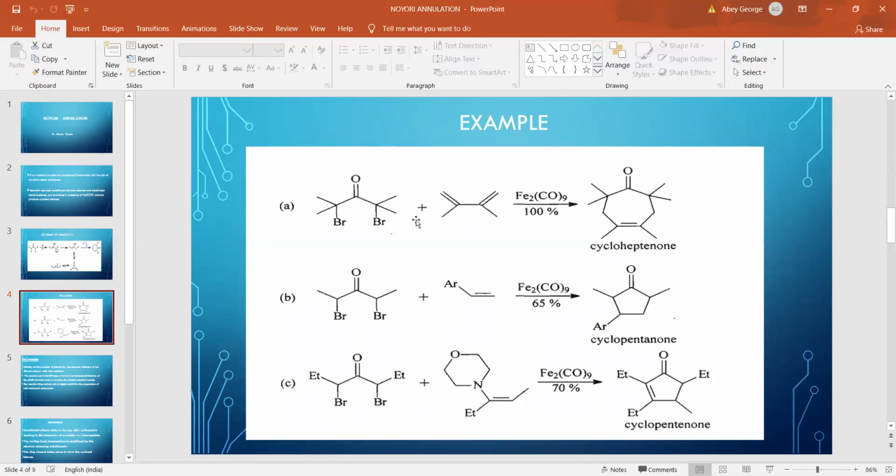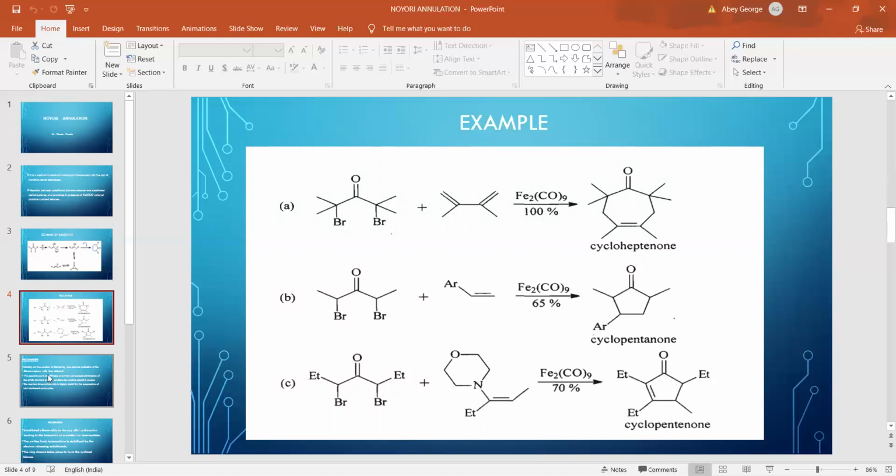Now here, in this case, this alpha-alpha dash dibromo ketone reacts with a diene in the presence of this catalyst to form a cycloheptenone. Now in the second case, a substituted alkene reacts with this ketone to form a cyclopentanone. Now here an enamine reacts to form a cyclopentanone.